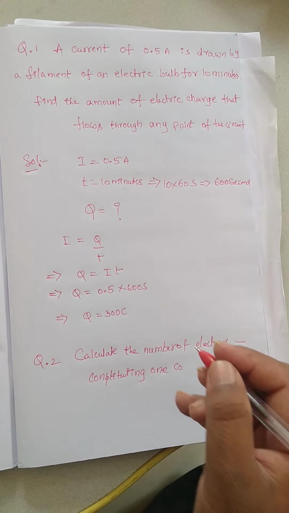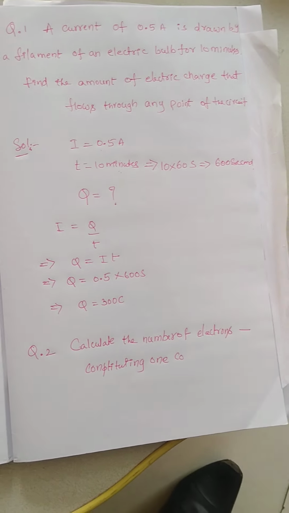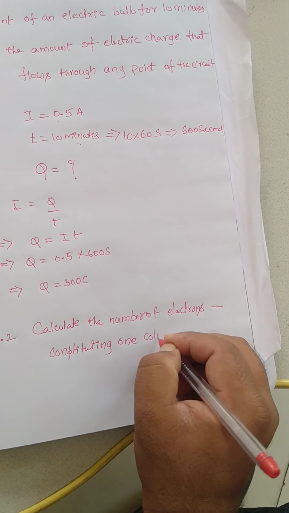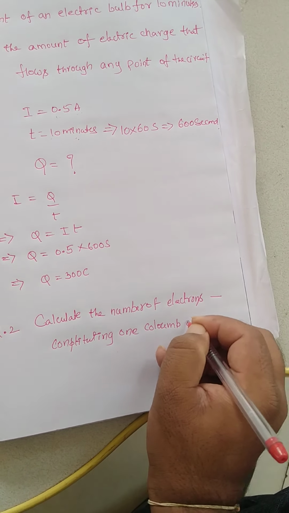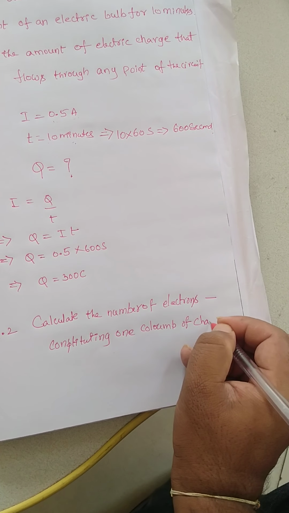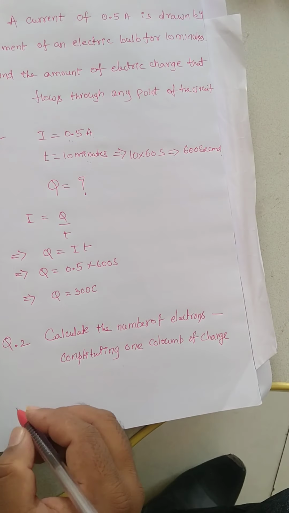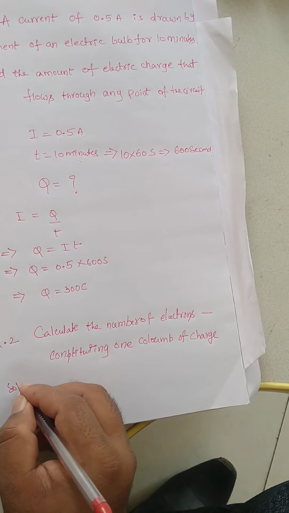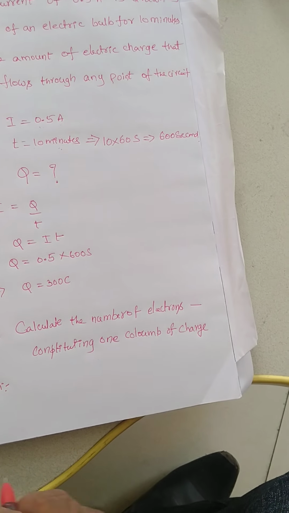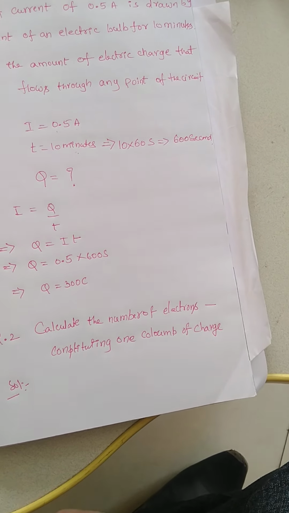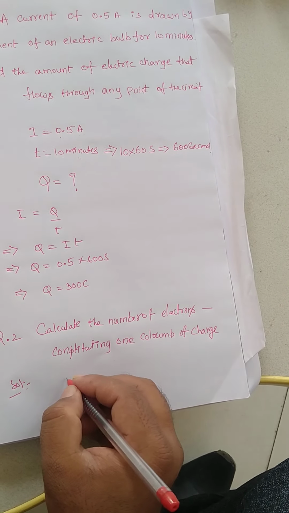So we have to calculate how many electrons are constituting 1 coulomb of charge. First we have to write what is the charge of an electron here, right?